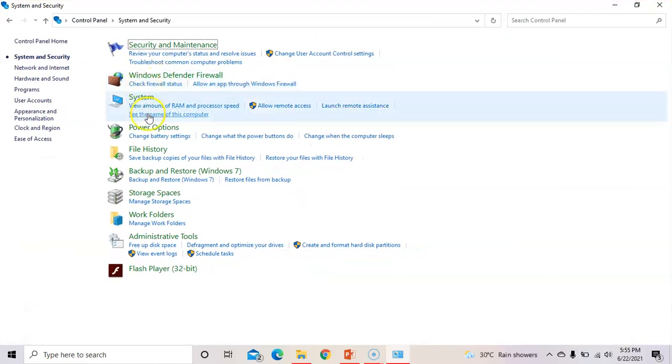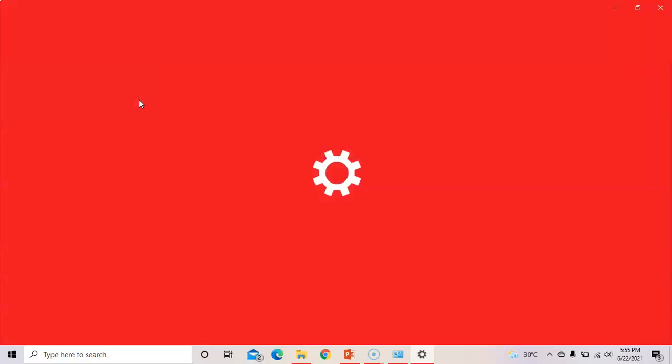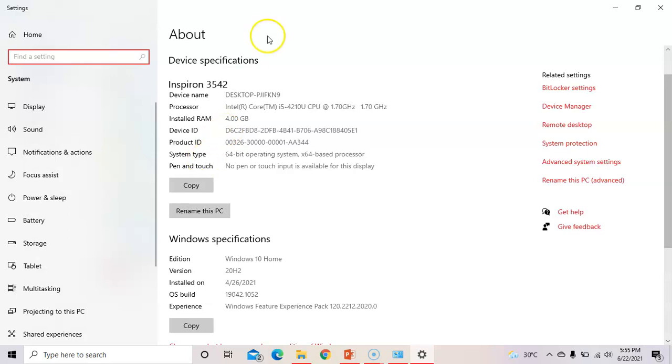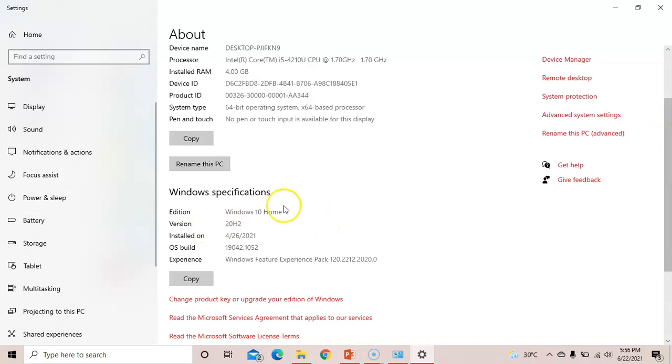You need to go to the system, and when you go to the system, settings will be open, and here all the specification of your computer are stored. What is your device name, what is the processor installed, what is RAM, 4 GB RAM, then what is the system type, 64-bit operating system, 64-bit processor is there. Okay, so this is all information about your operating system and system. I have Windows 10, version is 20H2, installed on 4.26 OS. What is the OS build version? Okay, so this is the information specification of your operating system and system.